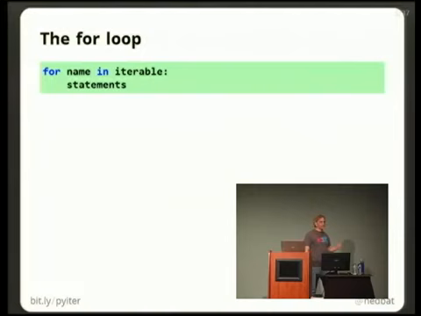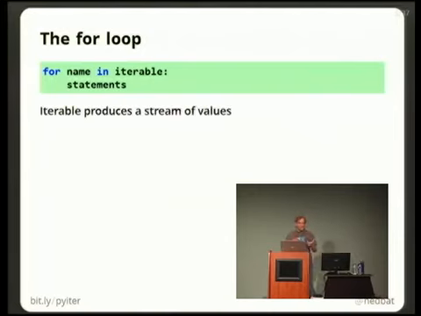The for loop is a very basic statement in Python. It's very powerful. The iterable value produces a stream of values, and we'll talk later about exactly what an iterable is. But an iterable is something that can produce a stream of values.